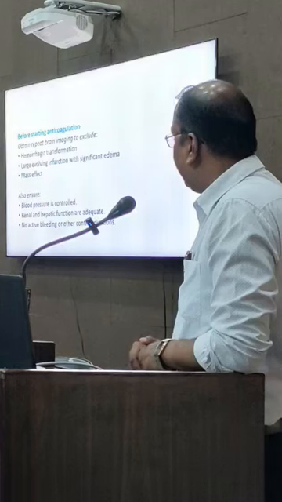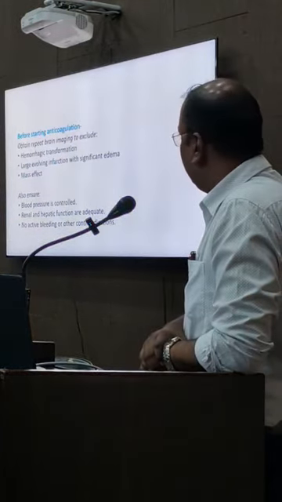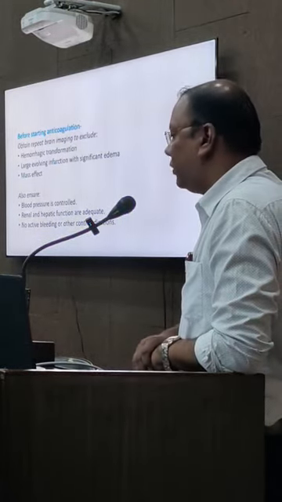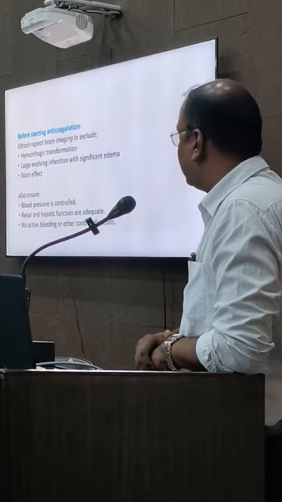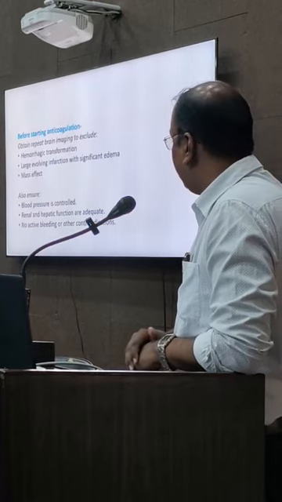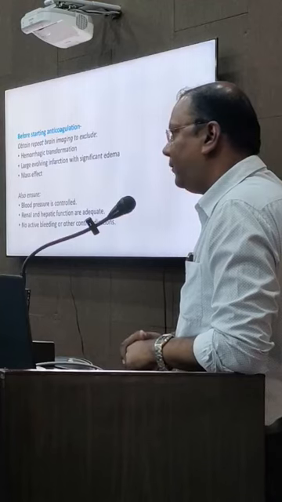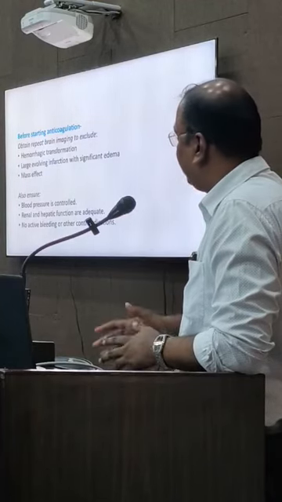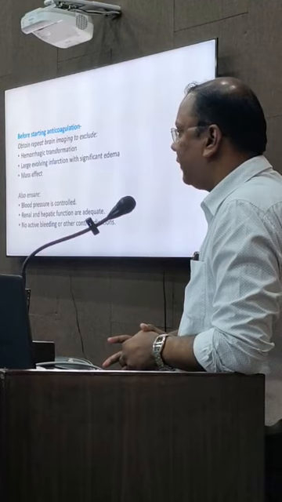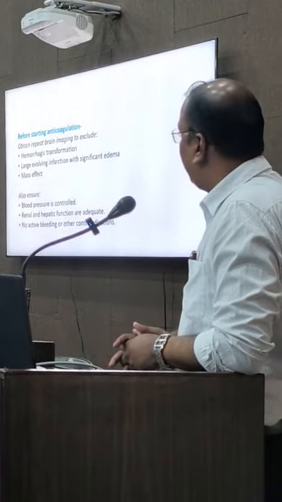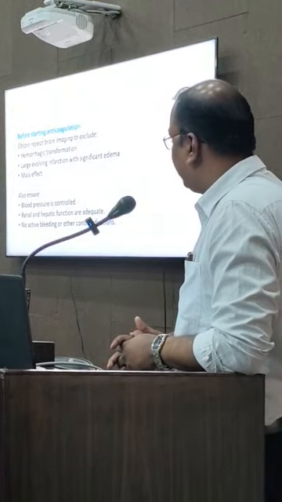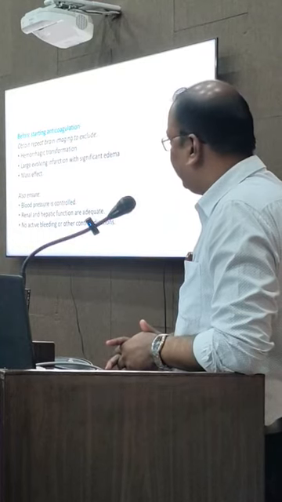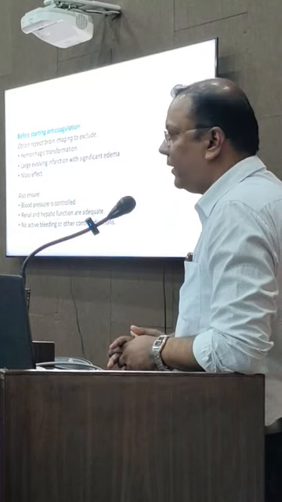Before starting anticoagulation, we have to repeat the brain imaging to exclude any hemorrhagic transformation, large evolving infarction, or significant edema or mass effect. Because in these cases, if we start anticoagulation therapy, there are high chances of intracerebral hemorrhage. Also, we need to ensure blood pressure is controlled, renal and hepatic functions are adequate, and there is no active bleeding from any other sites.